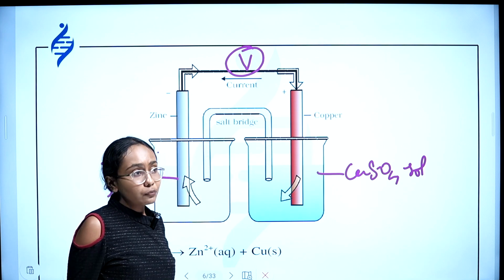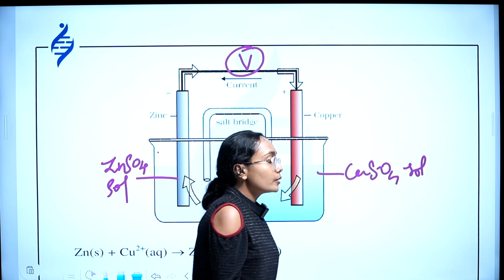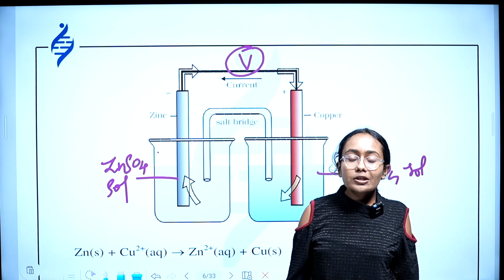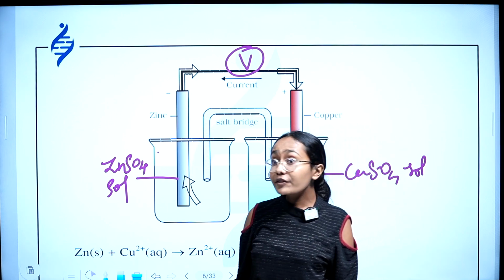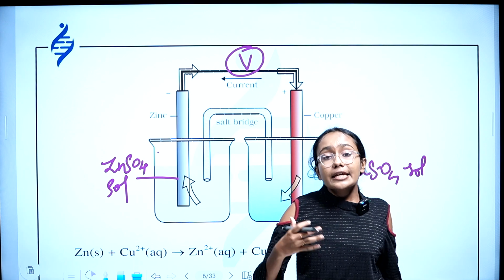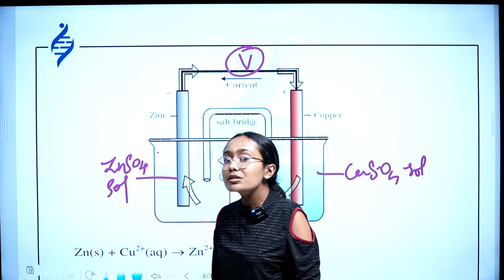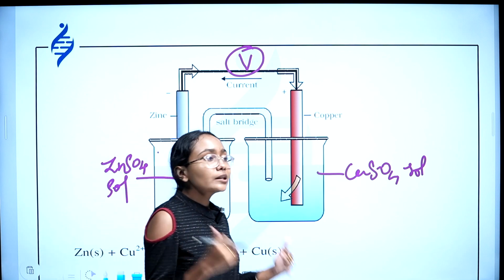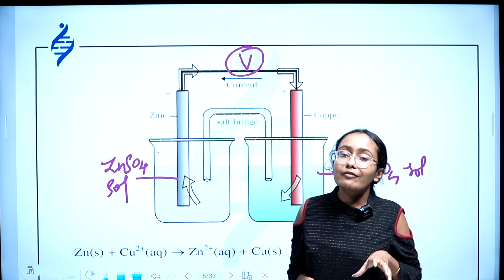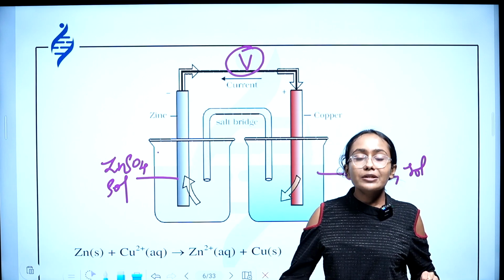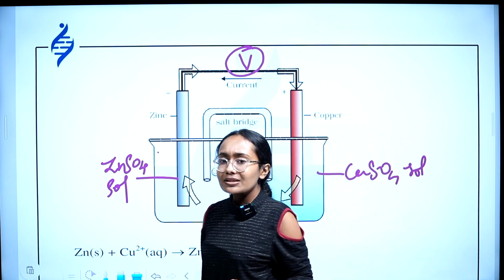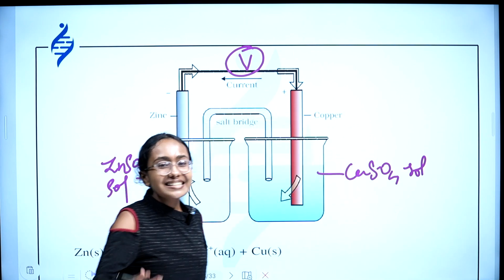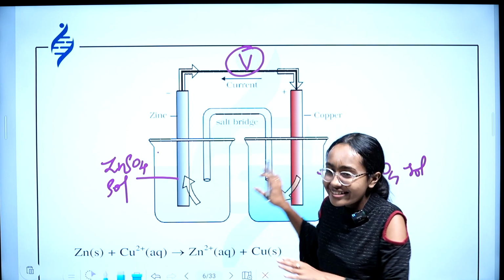Why did I do that? Before coming to the answer to that question, tell me, electricity is produced here, current is produced here. Due to what type of reaction is current produced here? What type of reaction is happening in the Daniell cell which is responsible for producing current? You have studied this reaction. The name of this reaction is very familiar to you, because you have studied it in 10th, maybe. So tell me, what type of reaction is happening? Okay, a redox reaction is happening here.